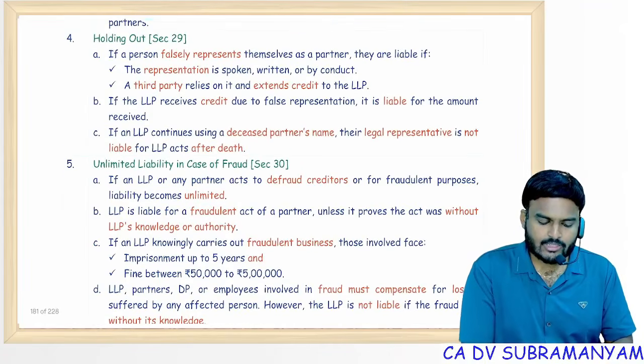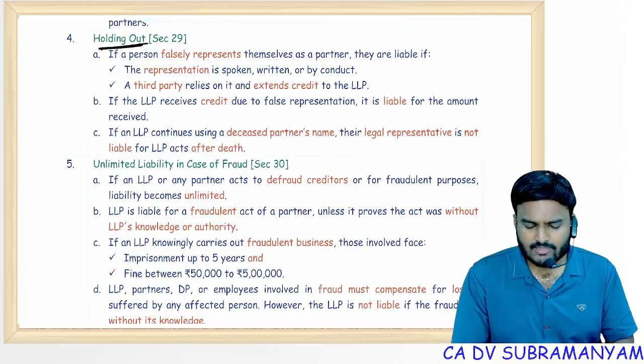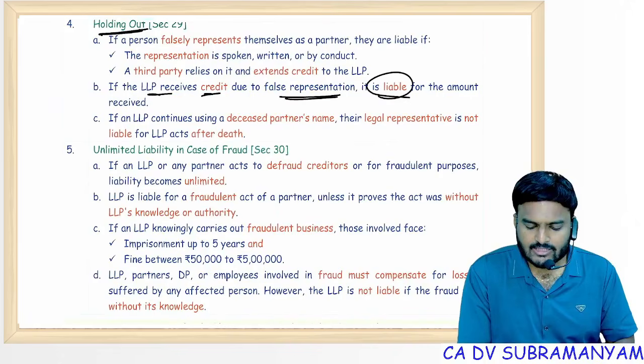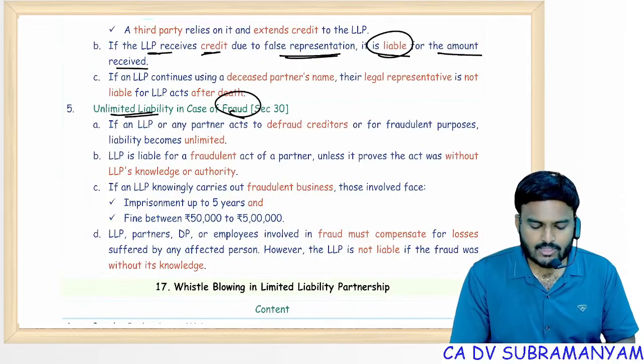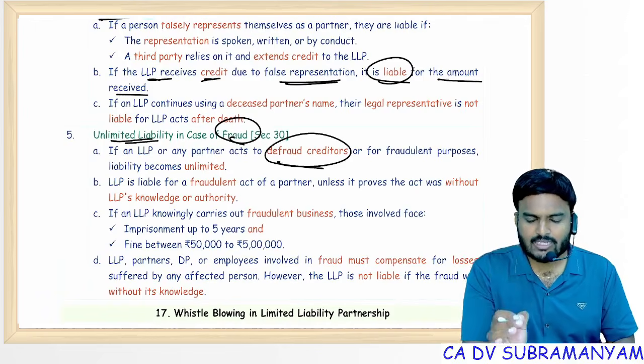In case of holding out, this fellow is liable. Of course, LLP is liable to this fellow, reimburse that fellow's loss. If LLP receives credit due to false representation, it is still liable for the amount received. Unlimited liability in case of fraud. That's what I am telling you. In case partner acts in a wrong way or defraud the creditors, then the respective partner liability becomes unlimited.